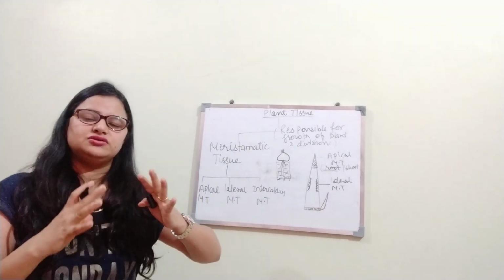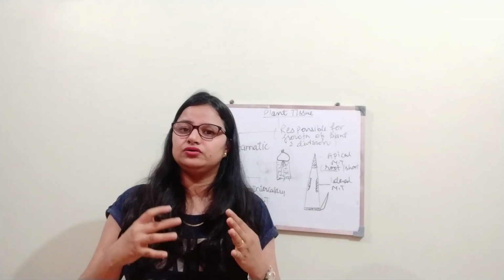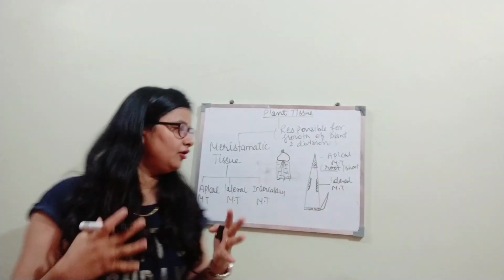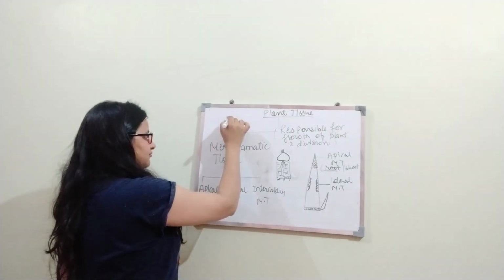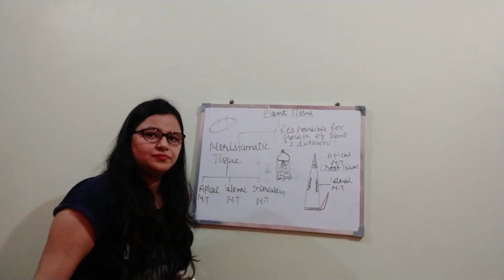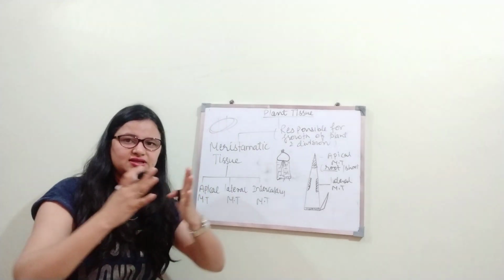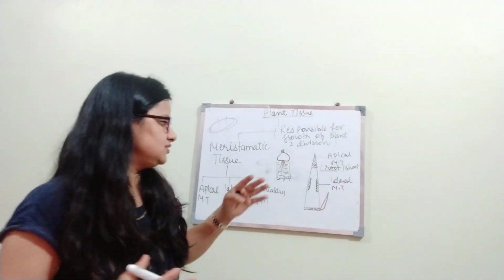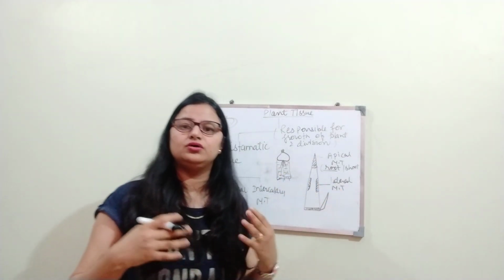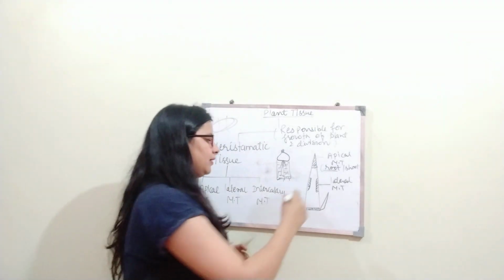This generally increases the girth of the plant, the width of the plant. If this area is widened, this is responsible for the growth of girth in the plant.